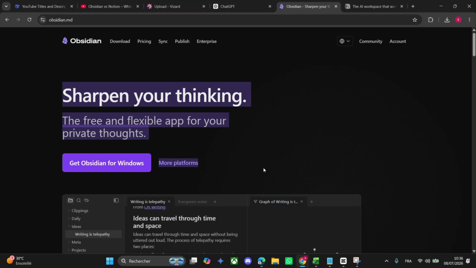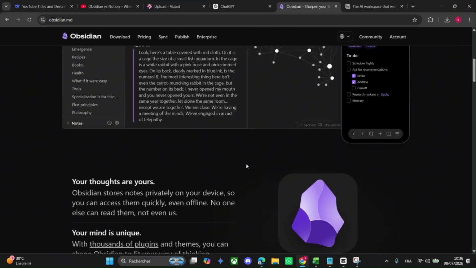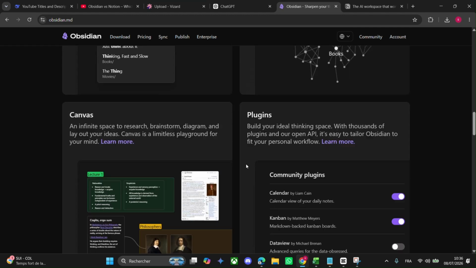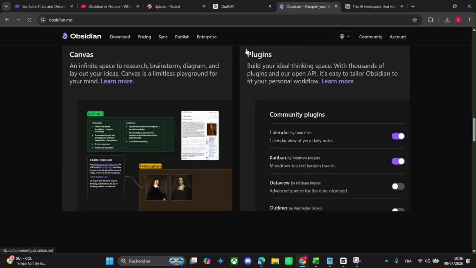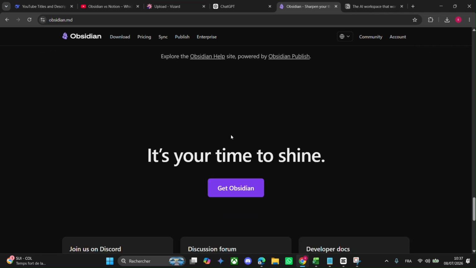Think of Obsidian as your personal brain vault. It's a note-taking app that is all about connecting your ideas. It's a lucky spider web of thought, where you link nodes together to build the second brain. It's perfect for people who love organizing ideas in a deep, nerdy way.